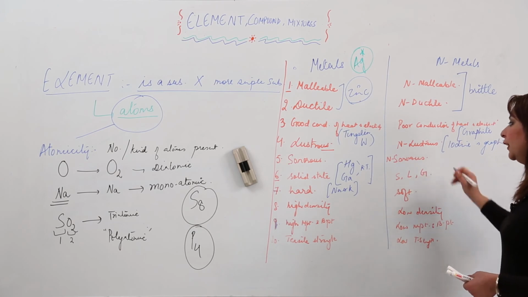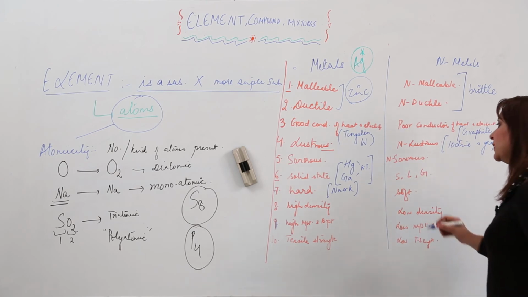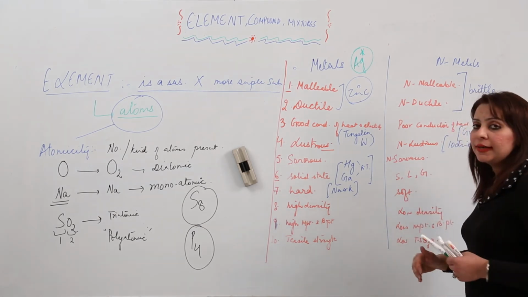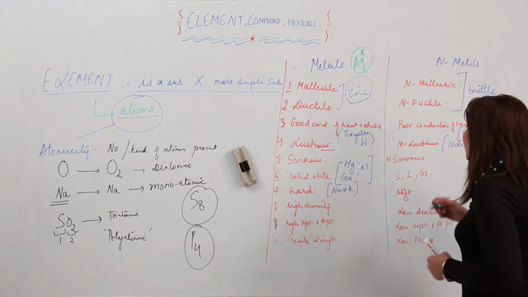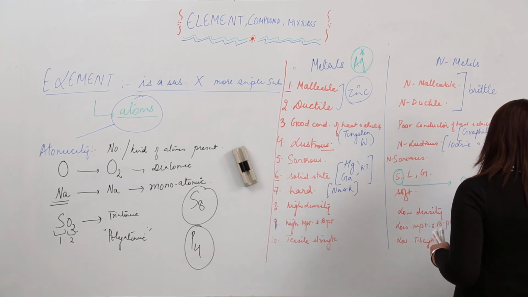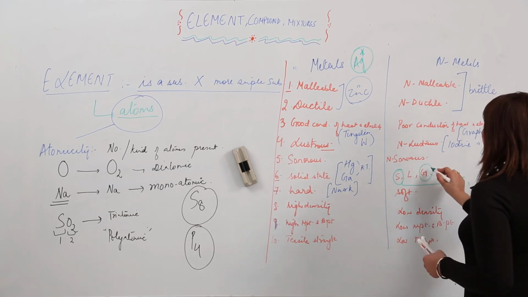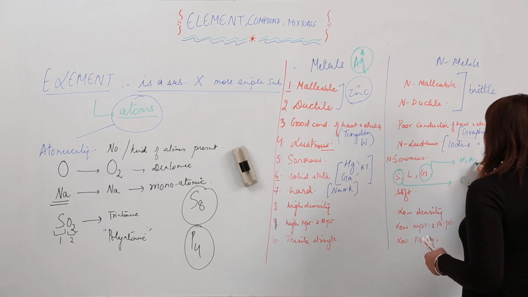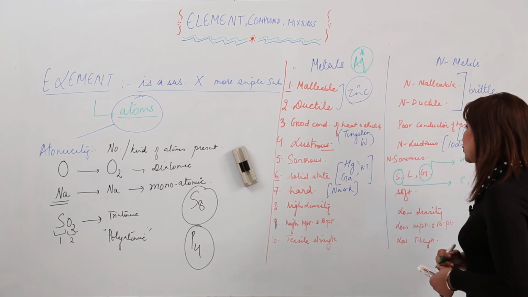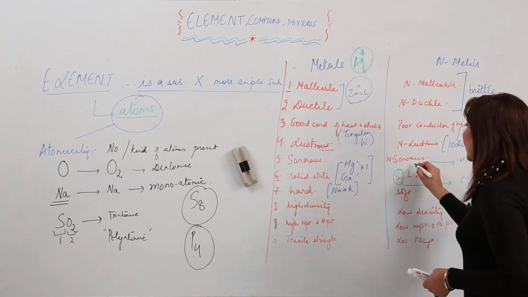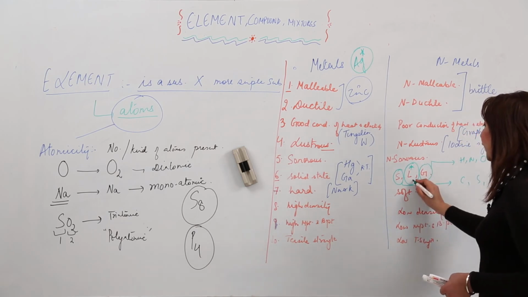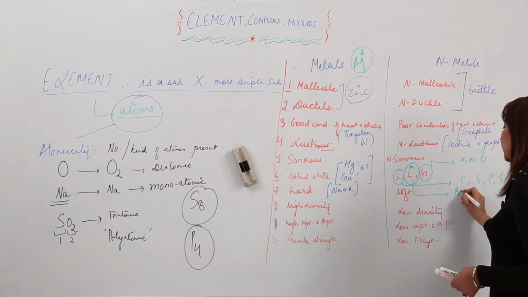And when we talk about solid, liquid and gas, there are many non-metals which exist as solid. For example, I am writing the example for it. It is not an exception, it is an example to it, right. So in solid state we have many elements like carbon, sulfur, phosphorus and silicon. And in gaseous form also we have many elements like hydrogen, nitrogen, oxygen and so on. But the important part which you need to remember is that there is only one non-metal that exists as liquid, and that is bromine.